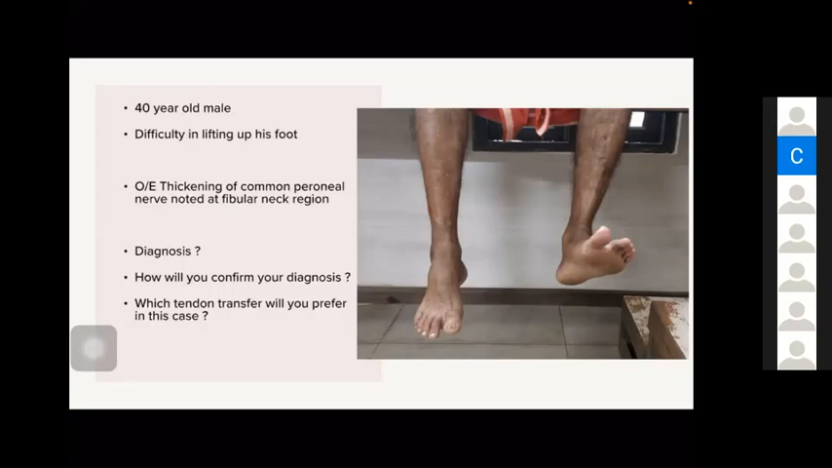Biopsy. Yes, very good. Nerve biopsy. Again, in the lower limb, we are taking sural nerve for biopsy. And in the upper limb, you can take the dorsal cutaneous branch of ulnar nerve. These are the two common nerves taken for biopsy.